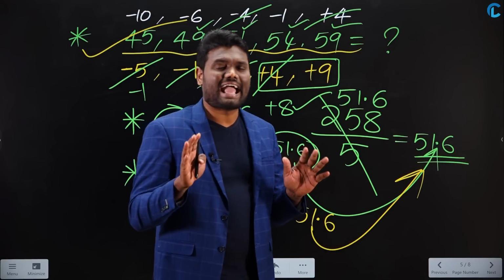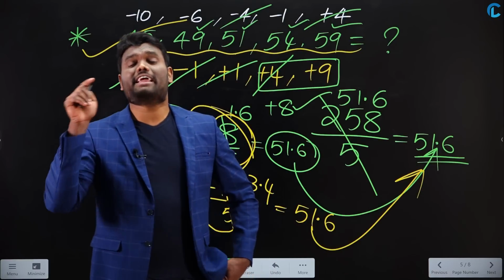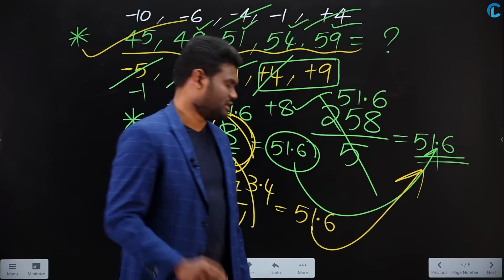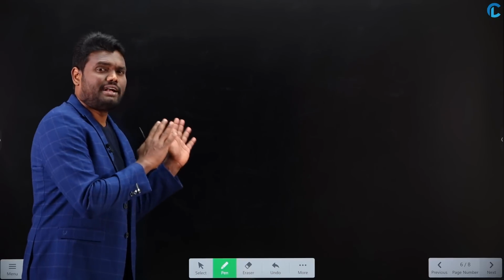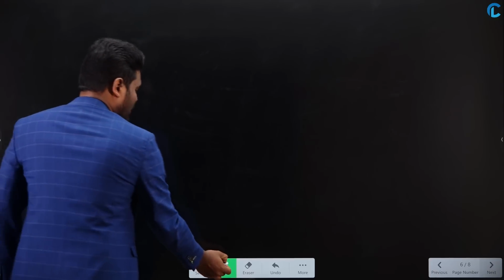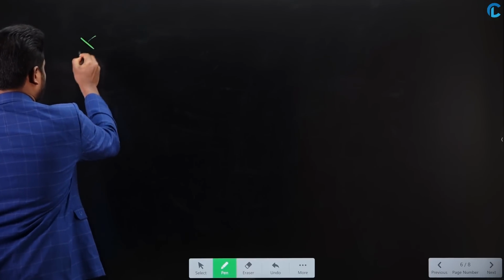Okay. So this is how to calculate the average, even if the series is not in arithmetic progression. I will discuss one more simple example and then the introduction is going to be completed. One more simple example. You try this and tell me what the average is for these numbers.